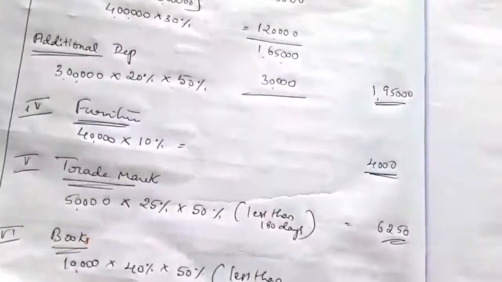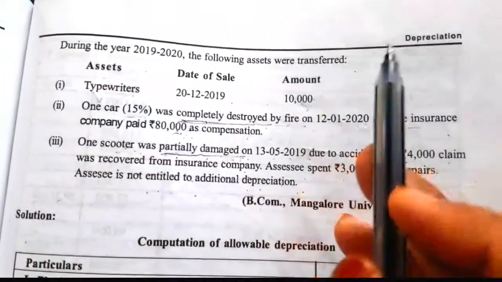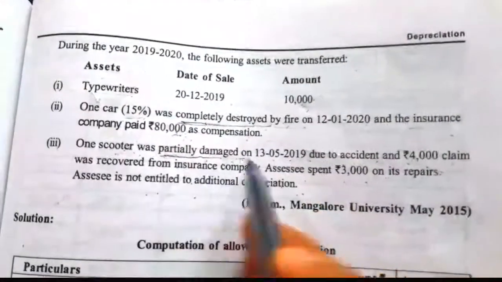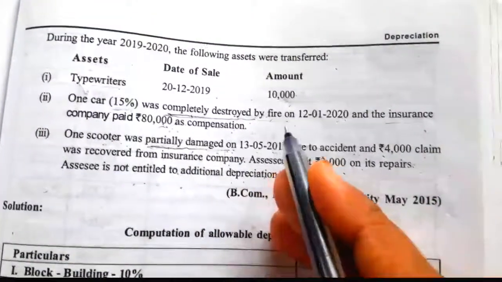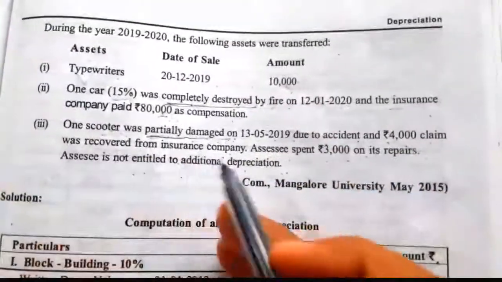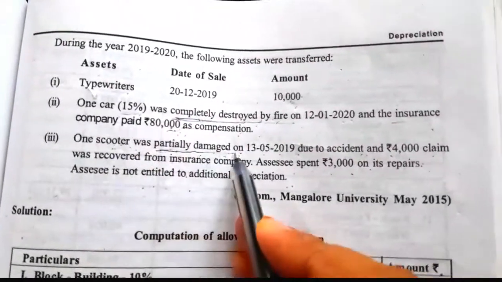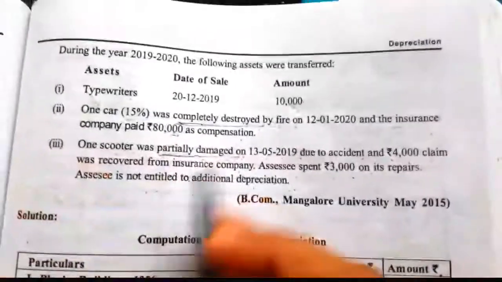One thing we should remember is we take it as sale or transfer only if the asset is completely destroyed, not partially damaged or destroyed. In the case of partial damage, it is not taken as a sale or transfer. If you want, you can write a note that in the case of a partially damaged scooter, it is not taken as a sale or transfer.